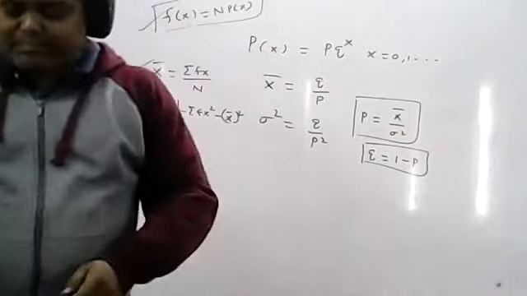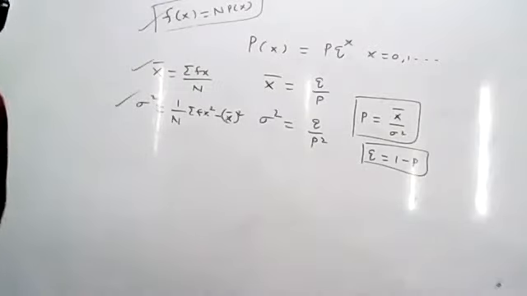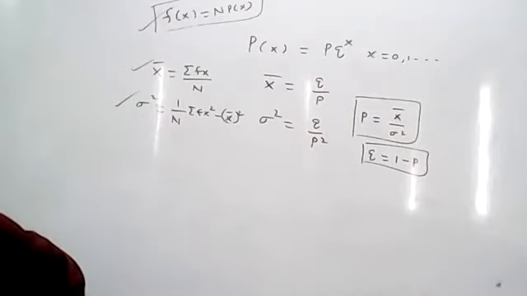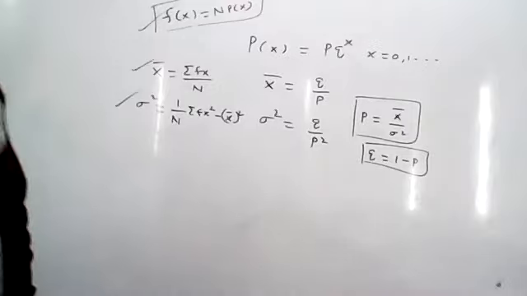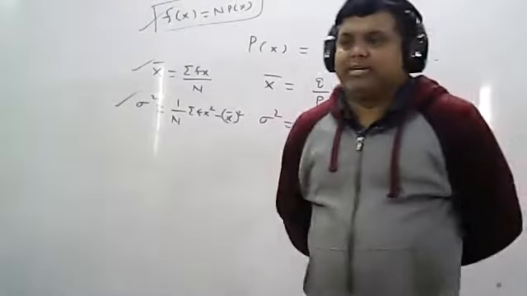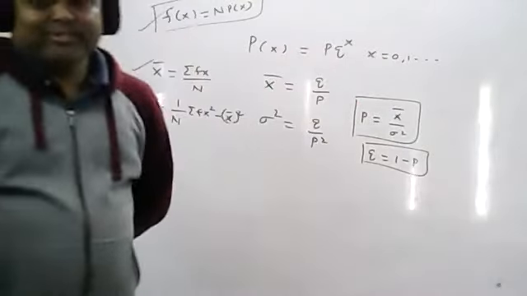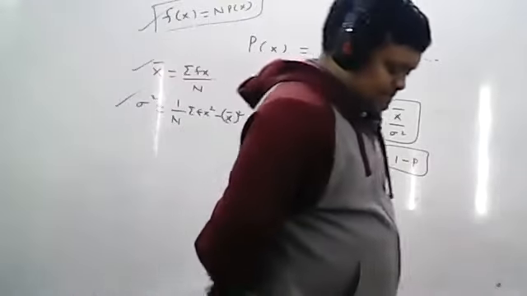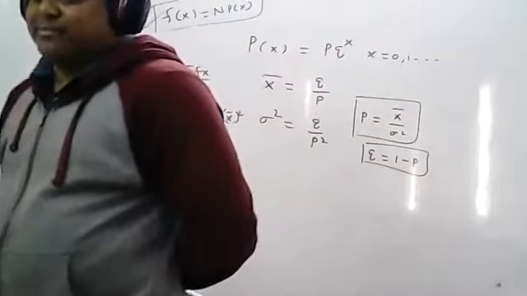Okay. So now write down the problem. Practical number 7, geometric distribution, within brackets direct method. Write down the problem: fit a geometric distribution to the following data by using direct method of geometric distribution.